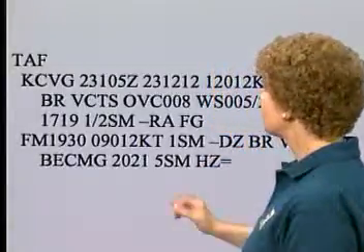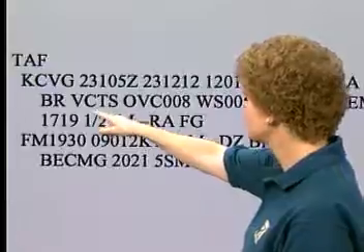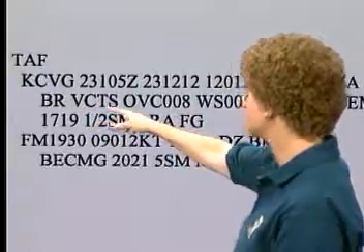Now, weather that is forecast to be located between 5 and 10 miles from the airport and that may impact your operation there will be included with the abbreviation VC for vicinity attached to it, like it is here with the thunderstorms or TS. You see that pretty often with thunderstorms. And even if there isn't one right over the airport, you'd sure like to know if one is forecast to be in the neighborhood.